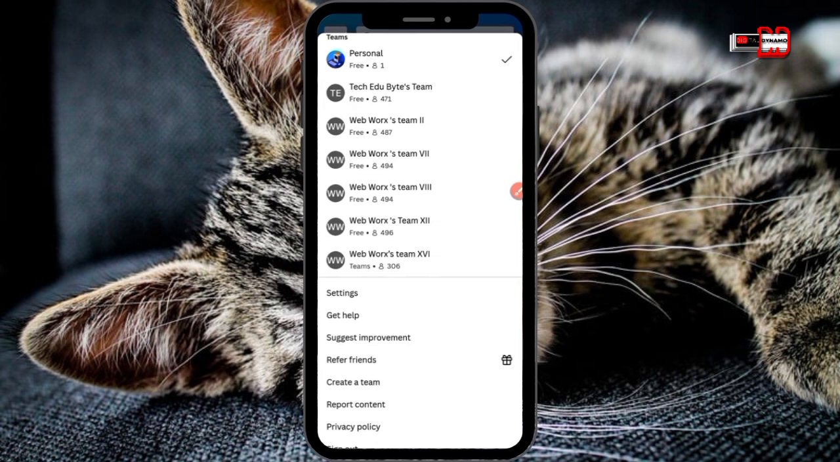So you see it was Team XV I joined. Now show me Team XV here. Team XV is no longer there because I left the team. So that is how to leave a team, back up your project to Telegram, and then switch from one team to another.